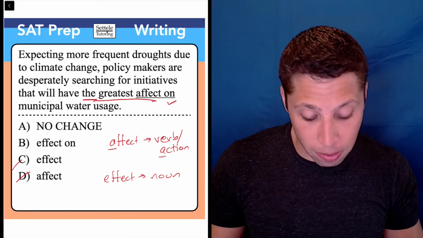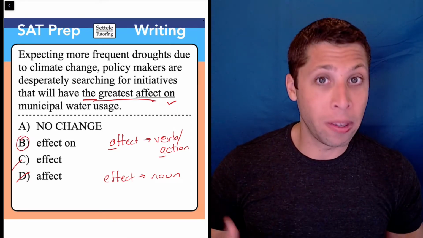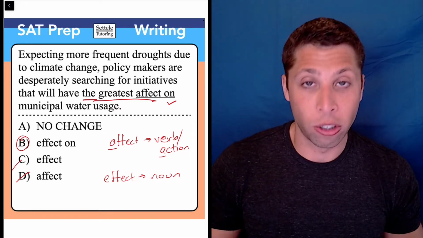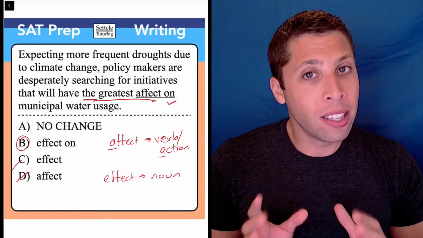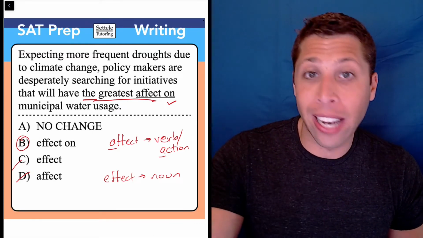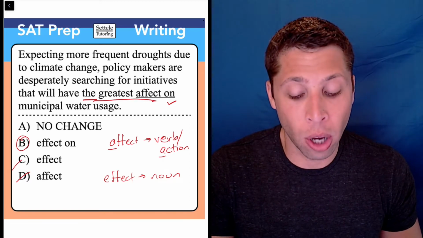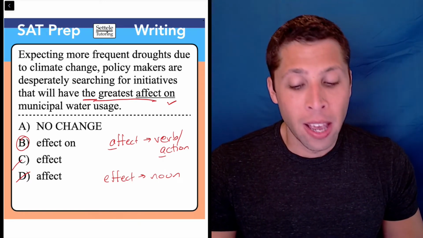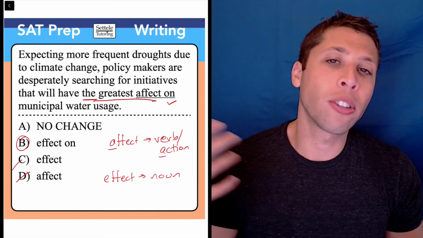And so that tells me that B is going to be the answer. It is an effect on the municipal water usage. So it is being used in this case as a thing that we are referring to with a the, an a, or an and. Those also can go in front. So there's hopefully a clue that you can look for in the future. Now, what would it mean if we use it as a verb? Well, then it's going to be an action, right?